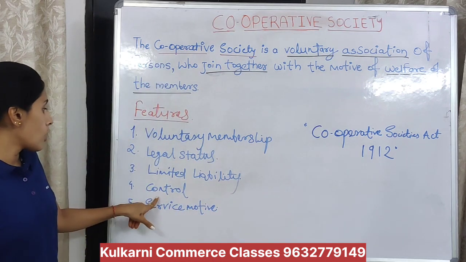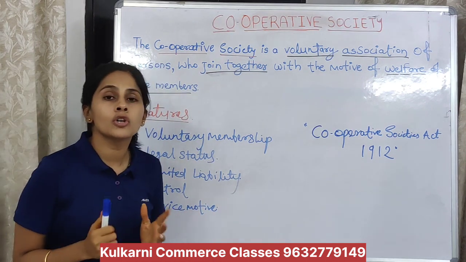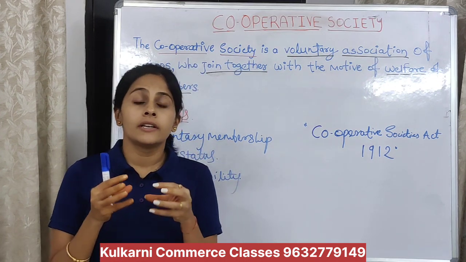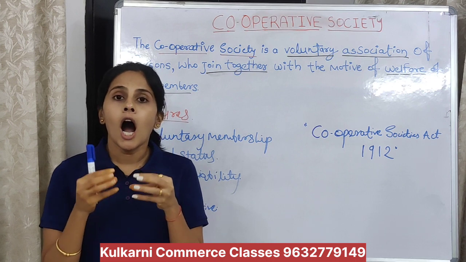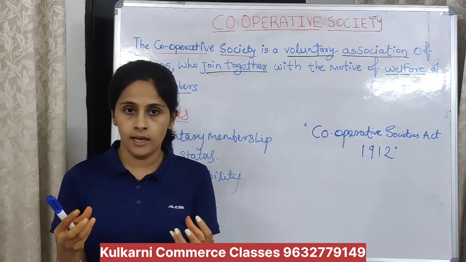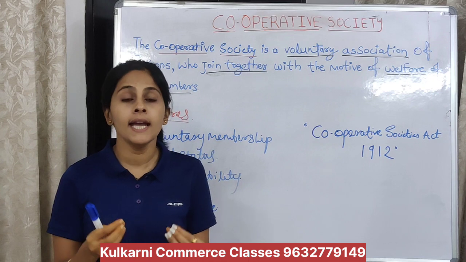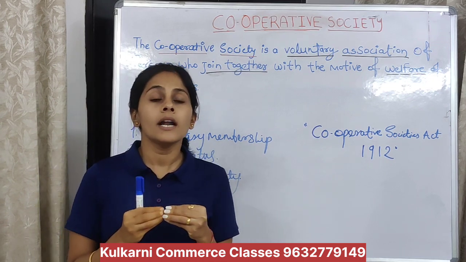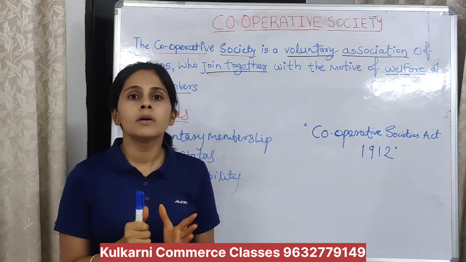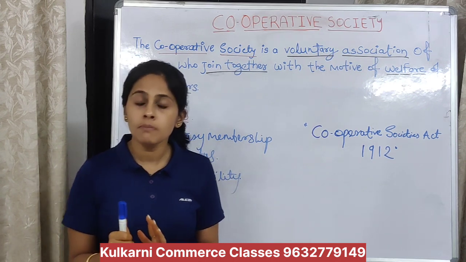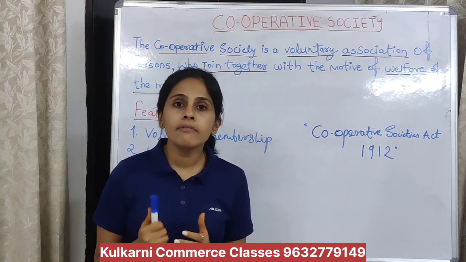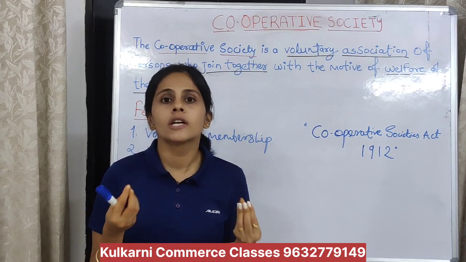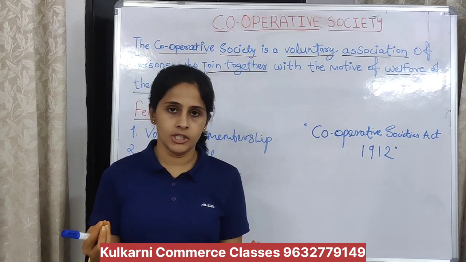Understood? Then, control. Control means who is going to control the cooperative society? In a cooperative society, there is an election, like how government is formed in India. Elections happen and members have voting power: one member, one vote. They will vote and elect the committee, and that particular committee will take the decisions.